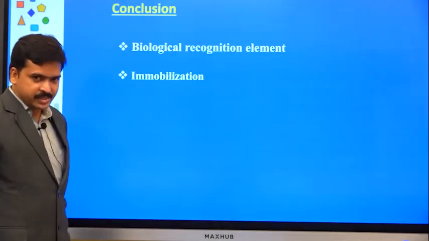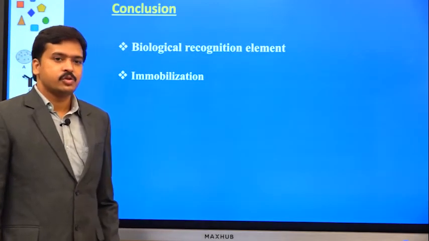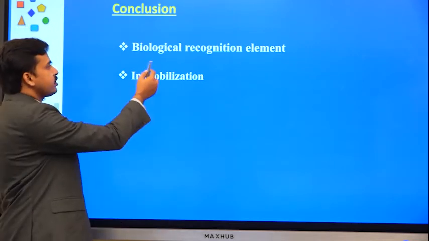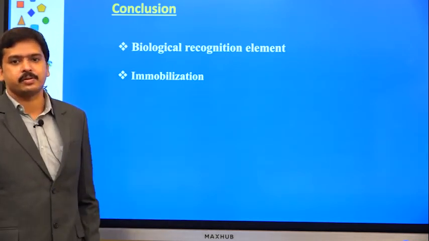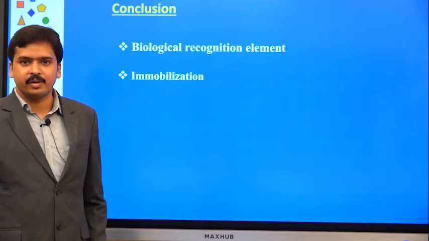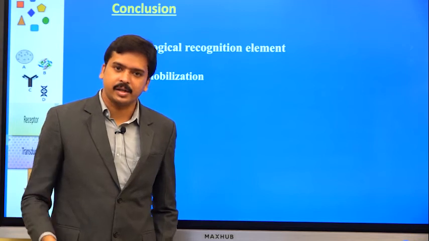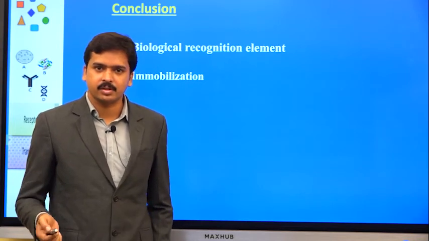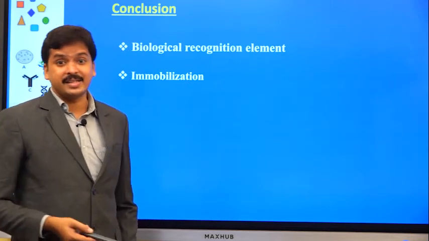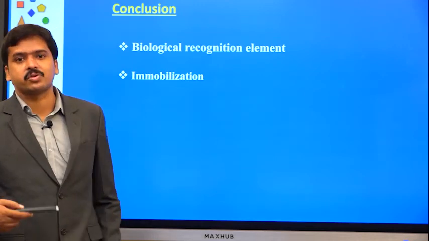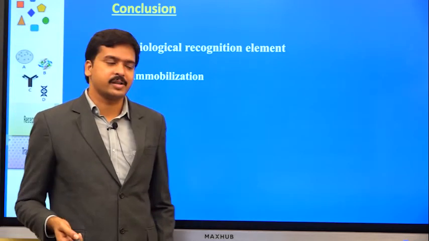So, to conclude this session, so far we have discussed various biological recognition elements. All the types we have discussed based on the classification, like enzyme based, DNA based, antibody based, and living cell itself. Instead of going for molecular, straight away you can go for the whole organism.